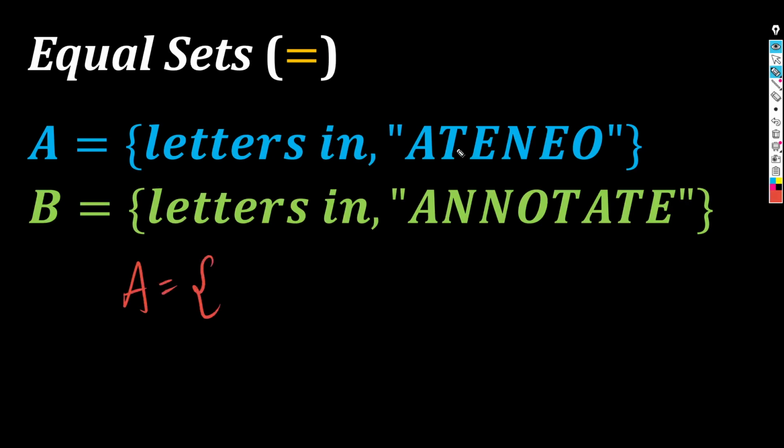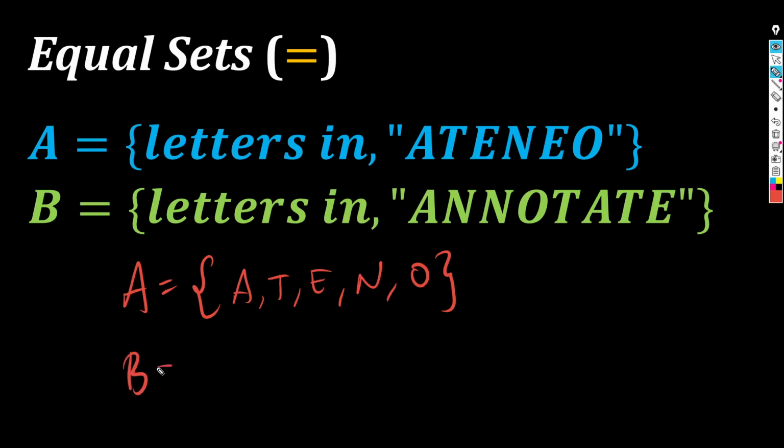A, I will write as, lumabas to sa previous, diba? Entry ticket. This should be A, T, E, N, O. Yan lang. Ateno. Sir, ba't hindi Ateneo? Kasi, remember, elements are distinct. You do not write an element more than once in roster form. So, siya lang din yan.